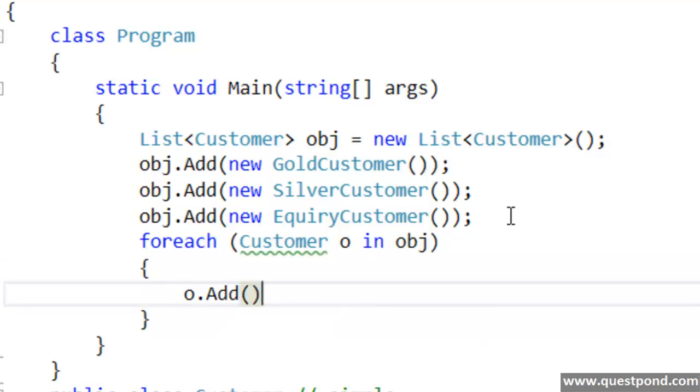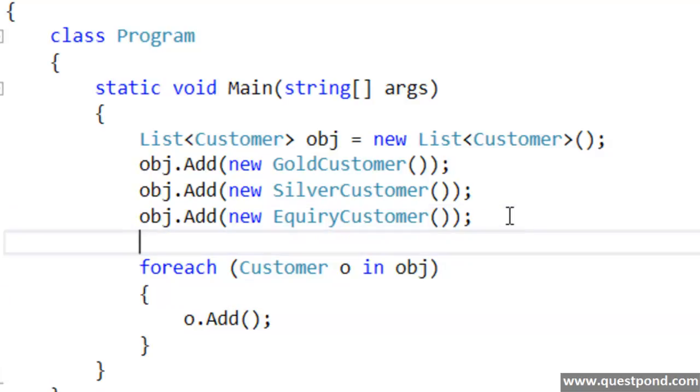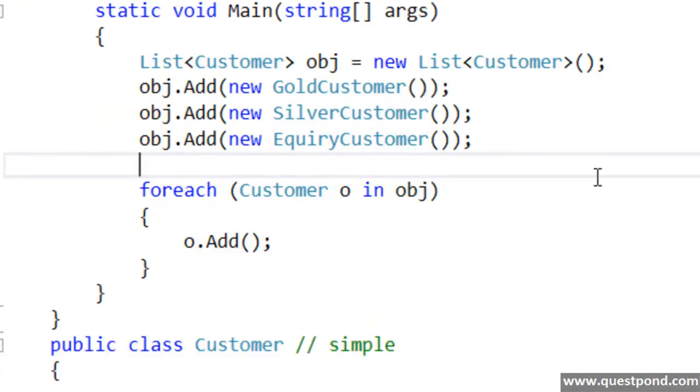So I can browse through this obj collection of customers, and I can also invoke the add method in a very generic way, right? So you can see, polymorphism is working perfectly nice here. At least the compilation is happening. There are no errors over here. So I'm able to create a list of customer, add gold, silver, inquiry customer to it. And I can also browse through this collection and call the add method.